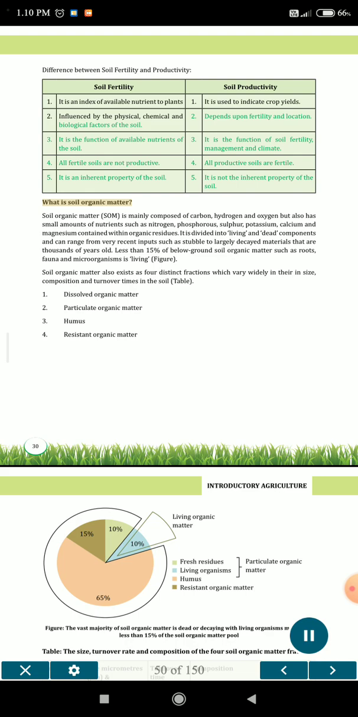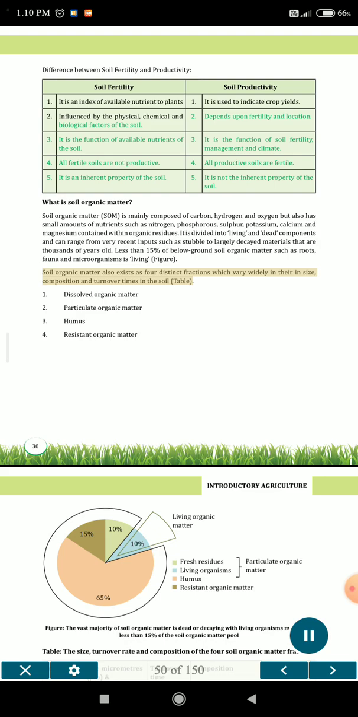What is soil organic matter? Soil organic matter, SOM, is mainly composed of carbon, hydrogen and oxygen but also has small amounts of nutrients such as nitrogen, phosphorus, sulfur, potassium, calcium and magnesium contained within organic residues. It is divided into living and dead components and can range from very recent inputs such as stubble to largely decayed materials that are thousands of years old. Less than 15% of below ground soil organic matter, such as roots, fauna and microorganisms, is living.